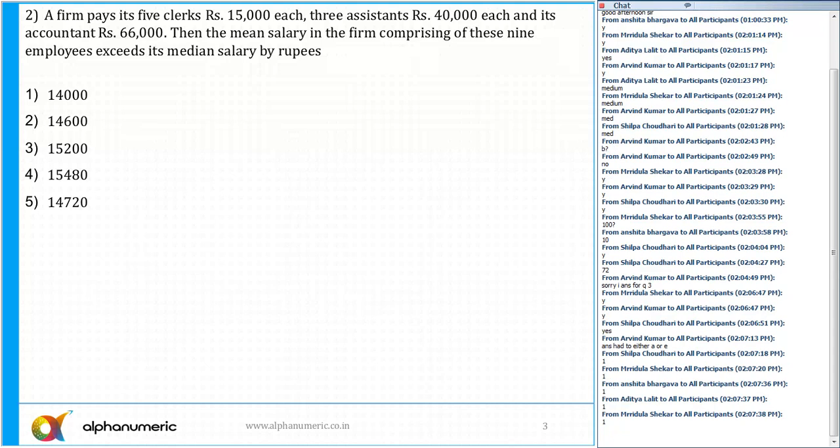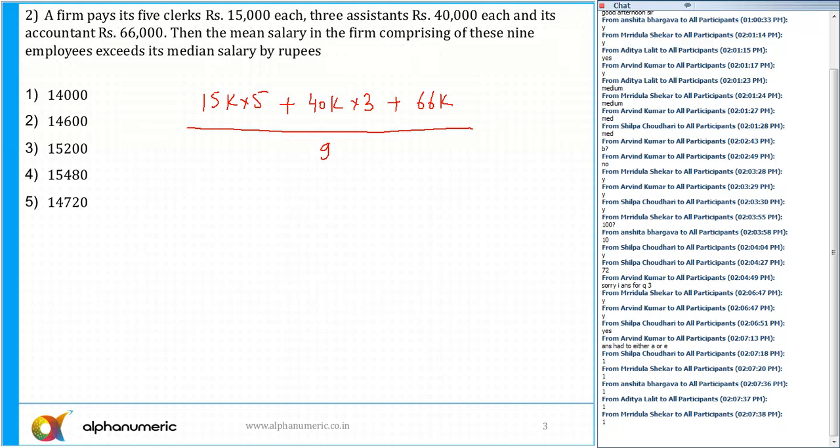It is option A1, that is 14,000. So, the form says it's 5 people at 15,000. So, I can say that is 15K into 5. Plus 3 assistants at 40,000. So, 40K, each one of them is getting 40K. And there are 3. And there is one accountant who is getting 66K, means 66,000. So, divided by 5 plus 3 plus 1, there are 9 persons. So, you can find out what is its average.